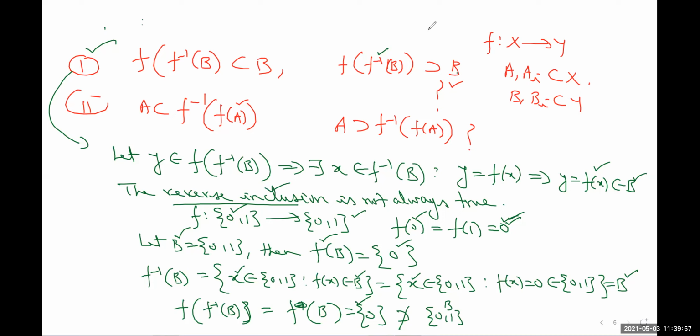So this one is a very good example to understand this. And similarly, you can think of this one. Take it as a home assignment and construct an example where A is contained in f inverse of f of A, but the inclusion is not an equality. Look, this function is not 1-1, because at two values, at 0 and 1, we are getting 0.